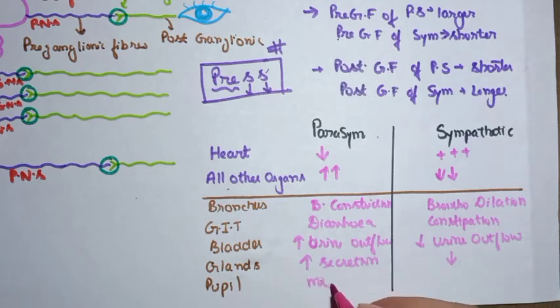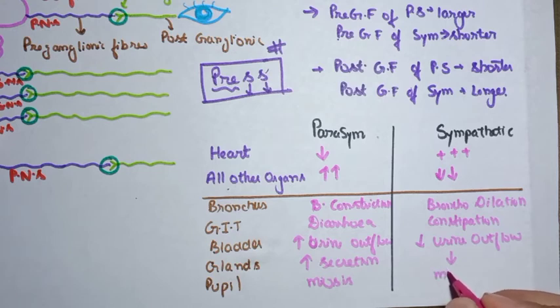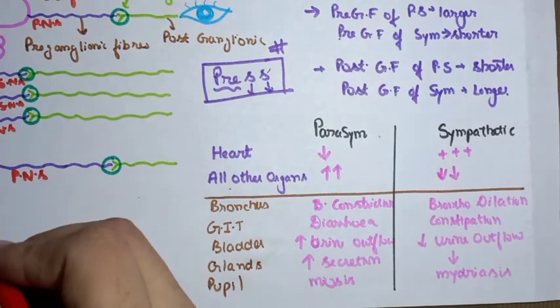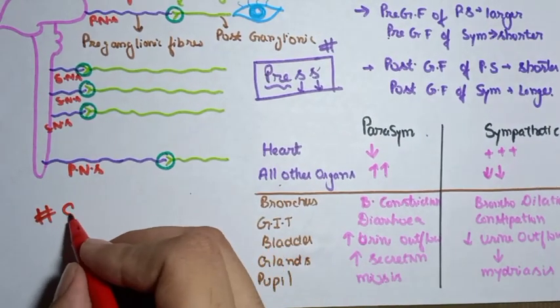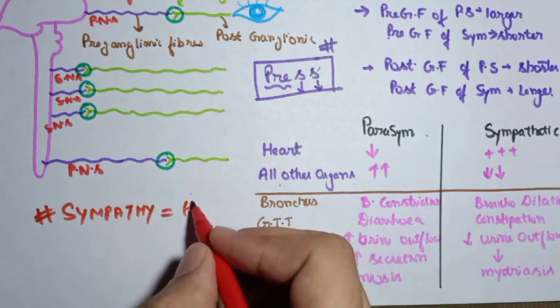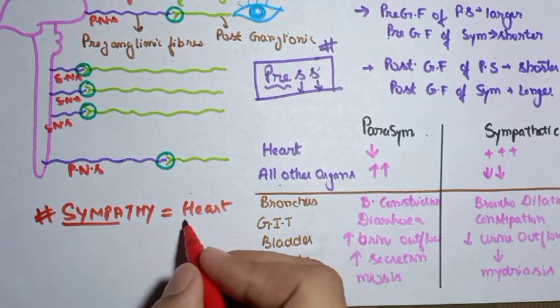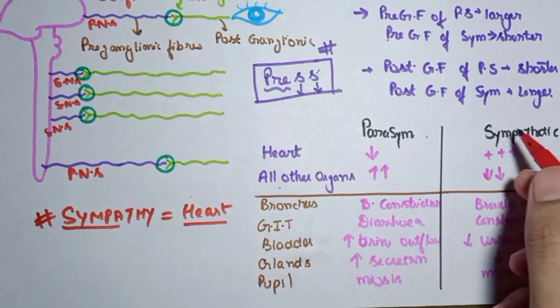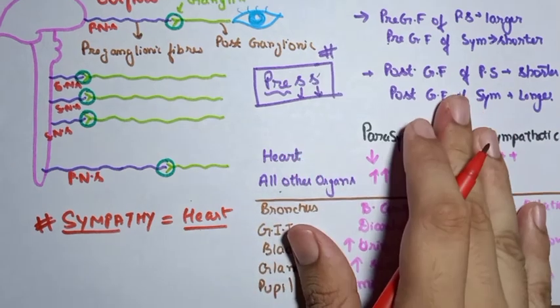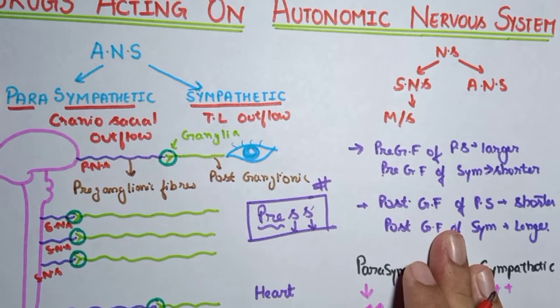Pupil: it will cause miosis by the parasympathetic, and mydriasis will be caused by the sympathetic. That is basically constriction of the pupil and dilation of the pupil. So basically one core sentence that you have to remember: sympathy equals heart. What is sympathetic? You can relate it to heart. That's why sympathetic is stimulating the heart, and it is depressing all other organs. So this was all about the basics that you should know before starting the drugs on the autonomic nervous system.